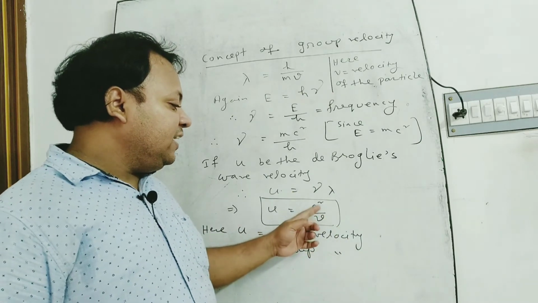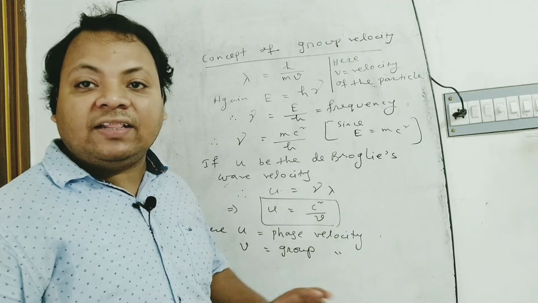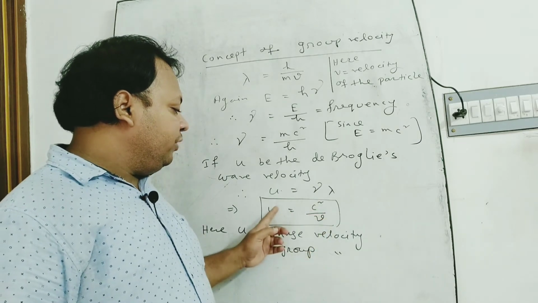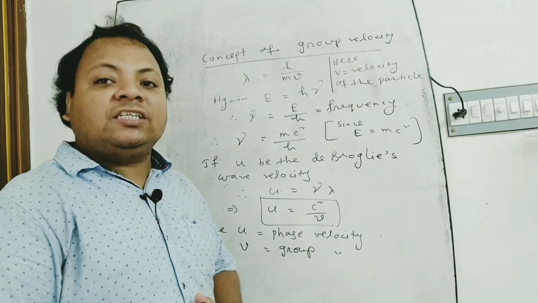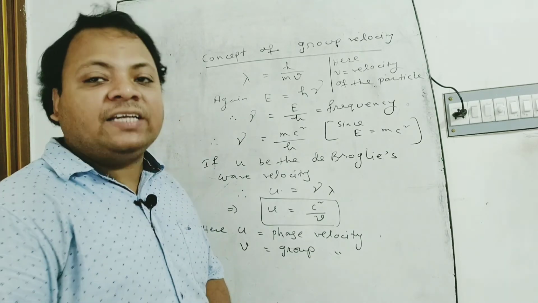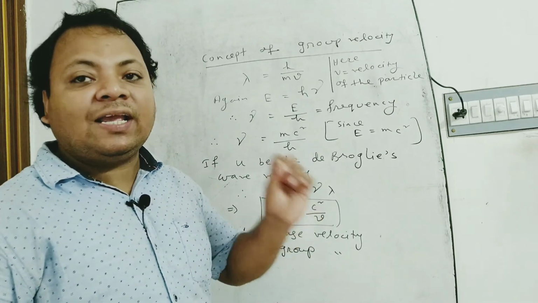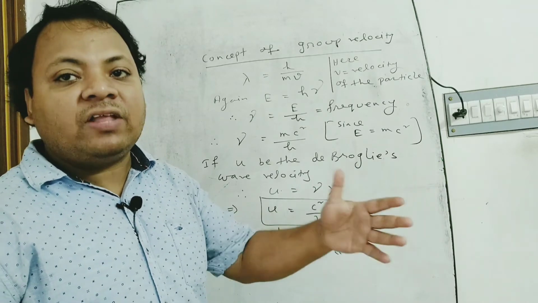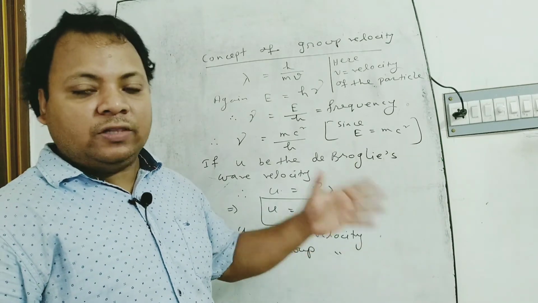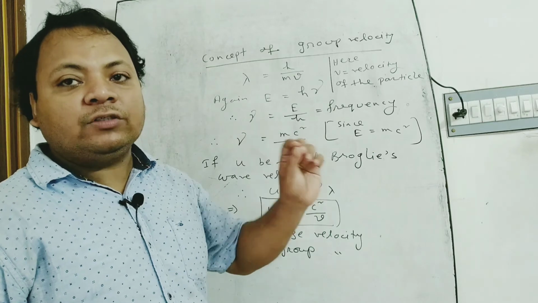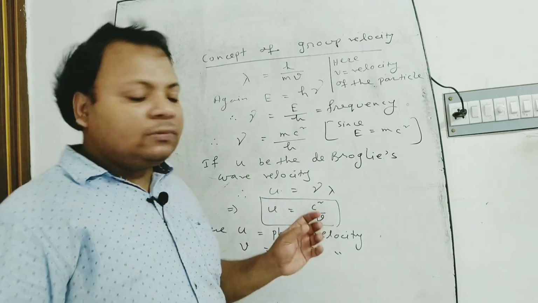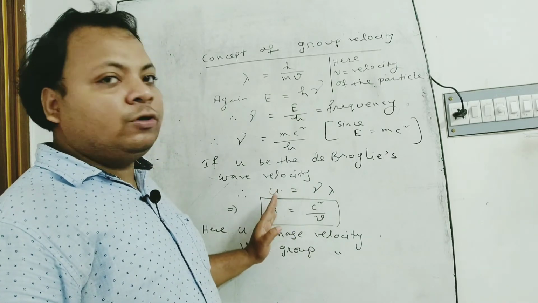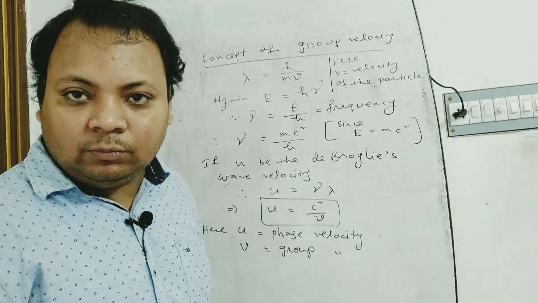Since c is greater than v, u is greater than c. But from Einstein's special theory of relativity, no particle can have a velocity greater than the velocity of light in vacuum. But from this equation, we see that u may be greater than c. It is impossible.